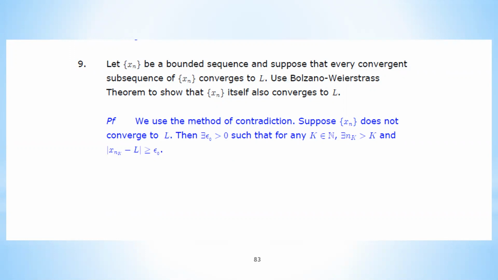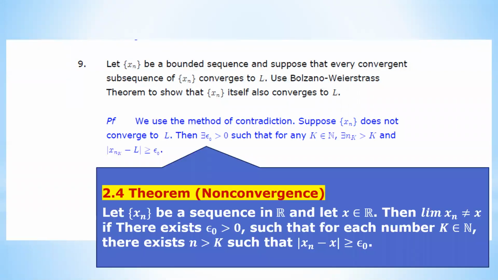So if Xn does not converge to L, there must be a special epsilon naught greater than 0, such that for any k, there is a large enough index nk greater than k, such that the absolute value of x_nk minus L, so this is the distance between the term and the limit, okay, is greater than or equal to epsilon naught. This actually follows from Theorem 2.4 we studied before. It's called non-convergence.